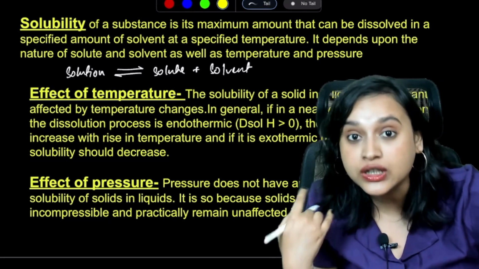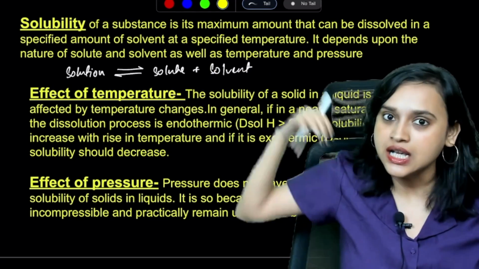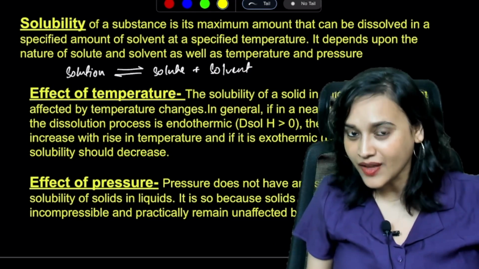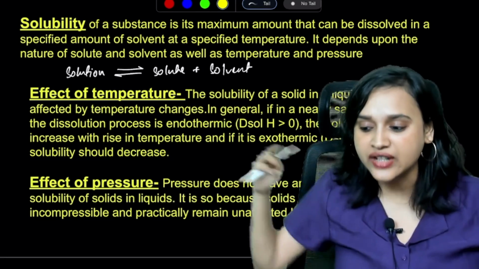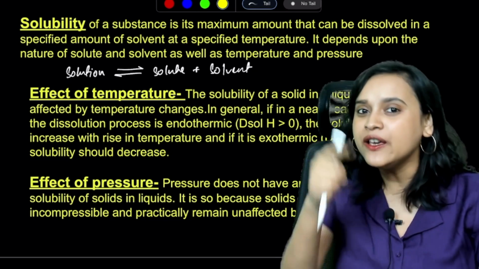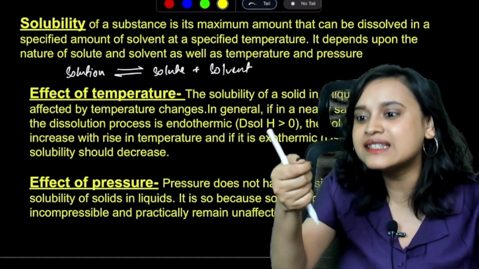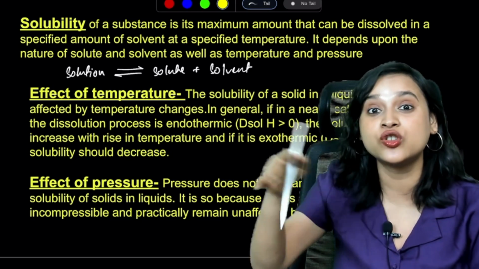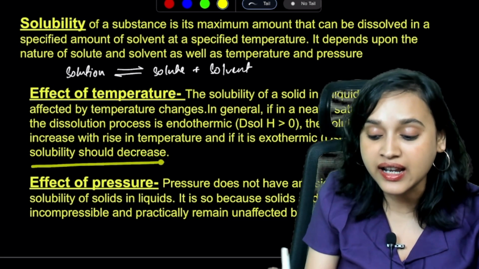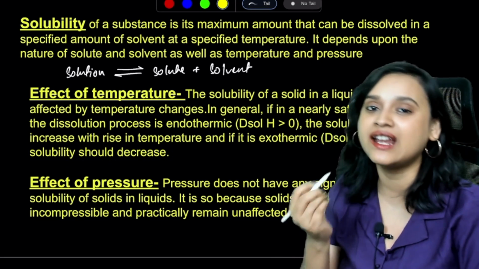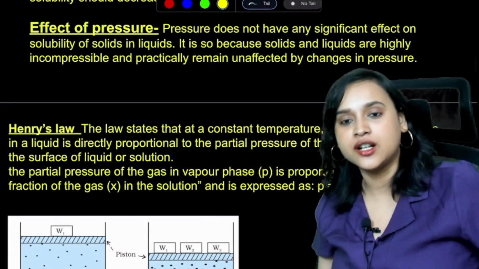But if it is exothermic, that means if you dissolve something and it gives you heat, suppose acids. When acids are dissolved in water, what happens? Heat is given out. So now, if you increase the heat here and then add more acid, what will happen? The solubility will decrease. Clear? Great. So what is the effect of pressure?